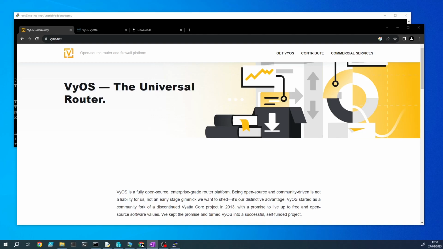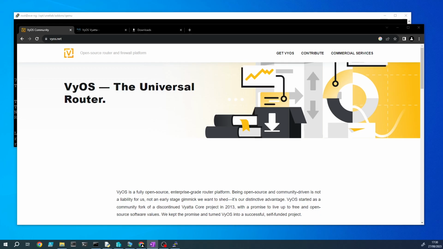Hi, in this tutorial I'll show you how to use a VyOS router with EVE-NG. I'm using the community version of EVE-NG, but the same principle applies to the professional version. The prerequisites to this tutorial are that you have EVE-NG, PuTTY and WinSCP installed.